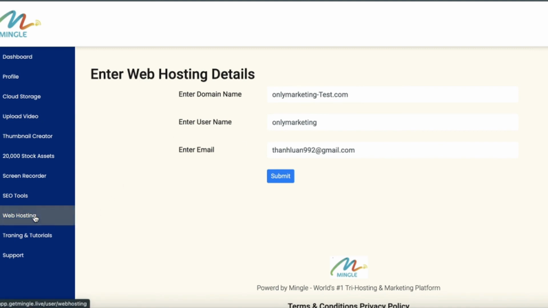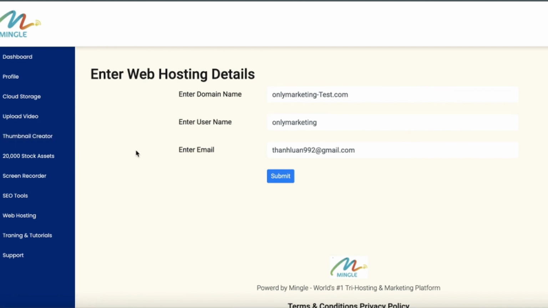Okay, so this is it for the Mingle software. I have covered and explained all the modules, and now you know very well the worth of Mingle. If I ask what the worth of this many modules would be: Google Drive cloud storage, where you buy additional storage beyond 15 GB; a Vimeo subscription, monthly or yearly; web hosting; paying for the plagiarism checker and all the SEO tools; paying for stock assets and the graphic designing tool.